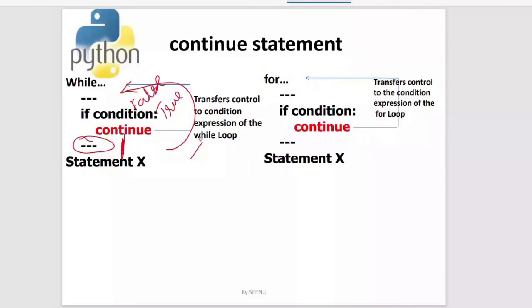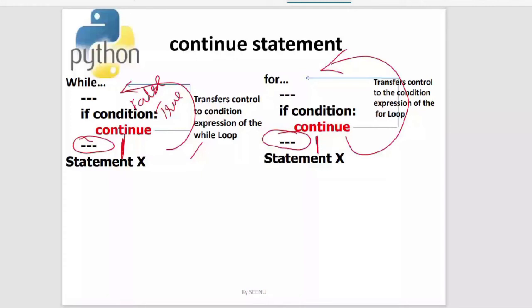Now, how is continue used in the for loop? In a similar way. After the if condition, there are many statements over here. Whenever this continue executes, the statements after the continue will be skipped. They won't be executed, and it goes to the next iteration. This is a flowchart wherein we can explain it clearly. You can see clearly where the control goes. This arrow mark here shows that it goes to the next iteration. We'll see an example now.